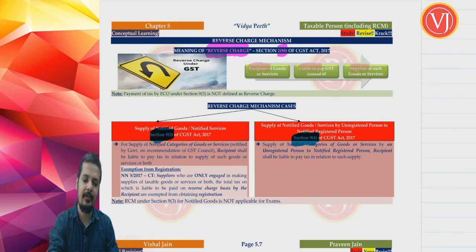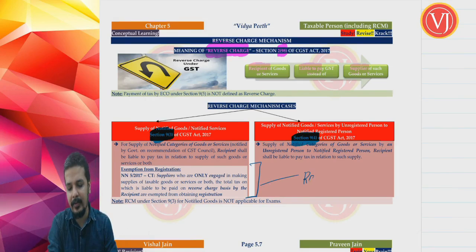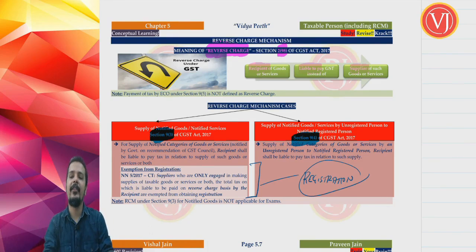Now there is an exemption from registration. This area, don't worry, will be discussed in your registration chapter. So the leftover area, you need not worry. Whenever there is something left over, I will write a note on the side and tell in which chapter we are going to discuss it. So this exemption notification 5/2017 CT, where a supplier who is having only RCM supplies need not get registration, will be discussed in your registration chapter. So don't worry about this chapter.